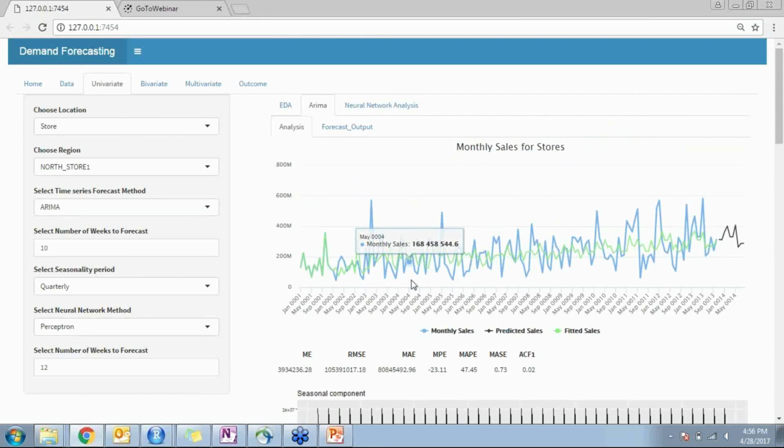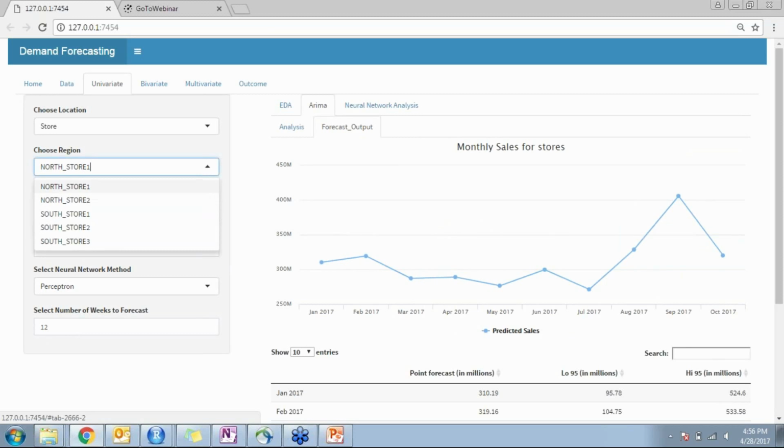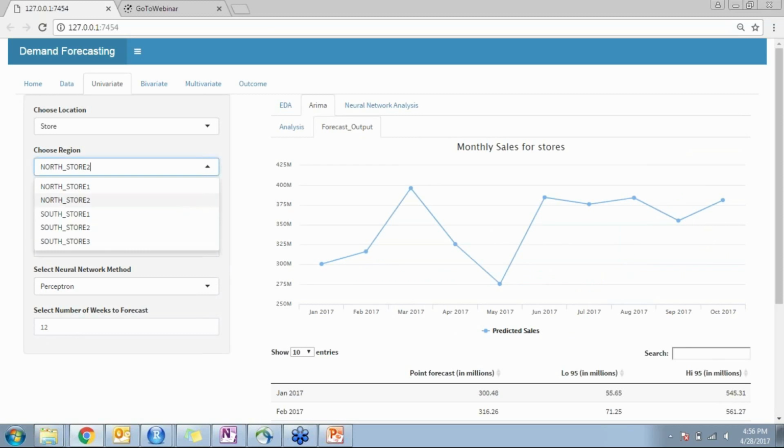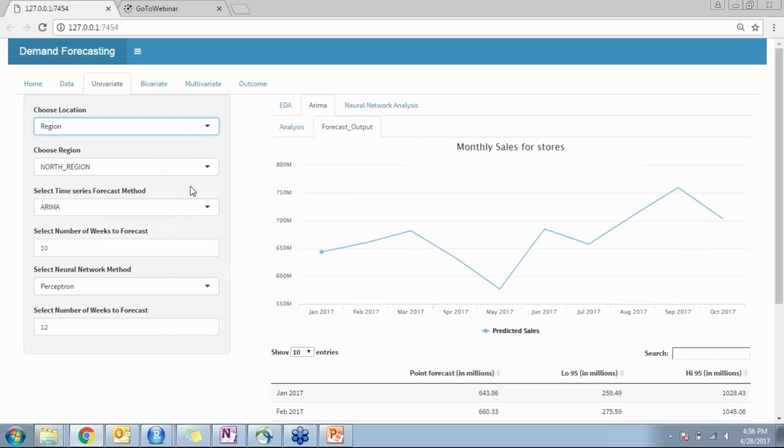Once the decomposition is carried out, we develop the model and get a forecast output like this for the next periods. As the data was till December 2016, over here we are predicting the data from Jan 2017 to October 2017. Also, as you can see here, we are doing a sub-level prediction. That is, for each sub-level store we are predicting, and also with respect to a particular region. For example, for the North region, as you can see, the data is moving like this, and the prediction follows accordingly.